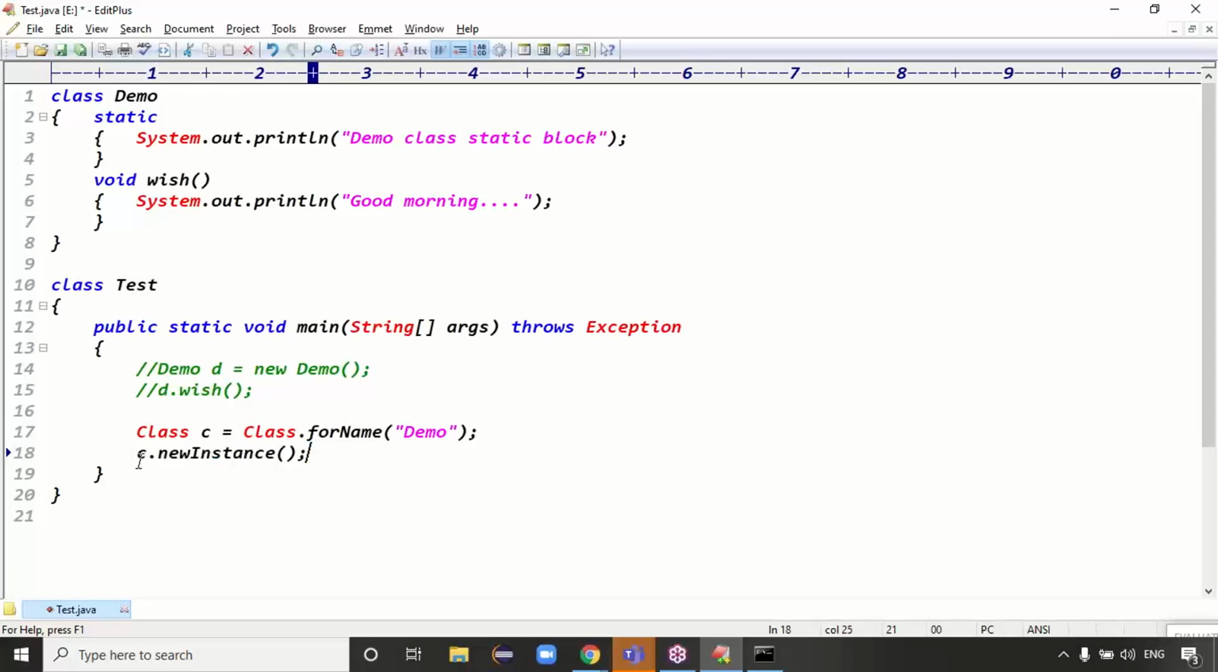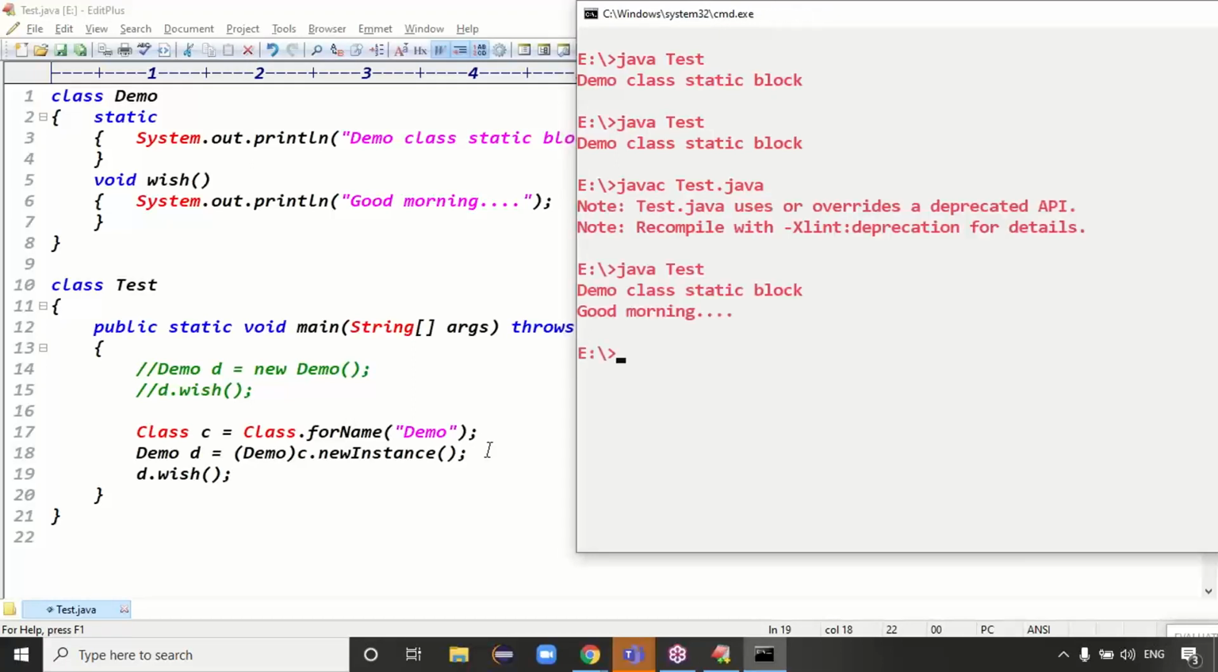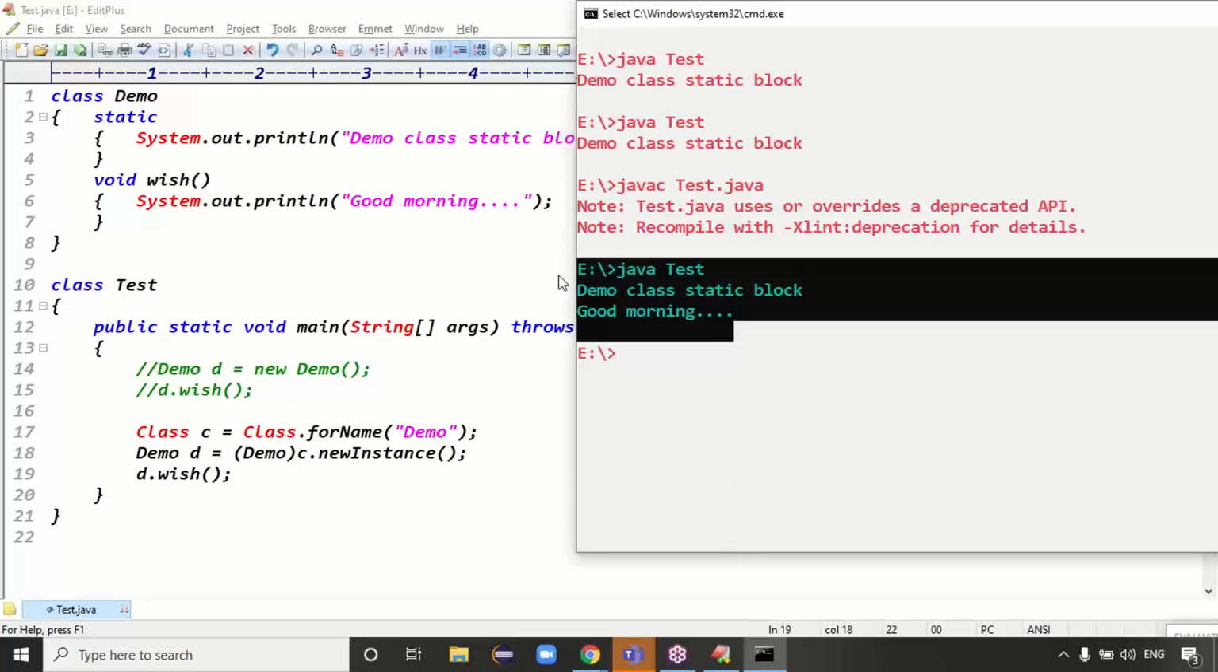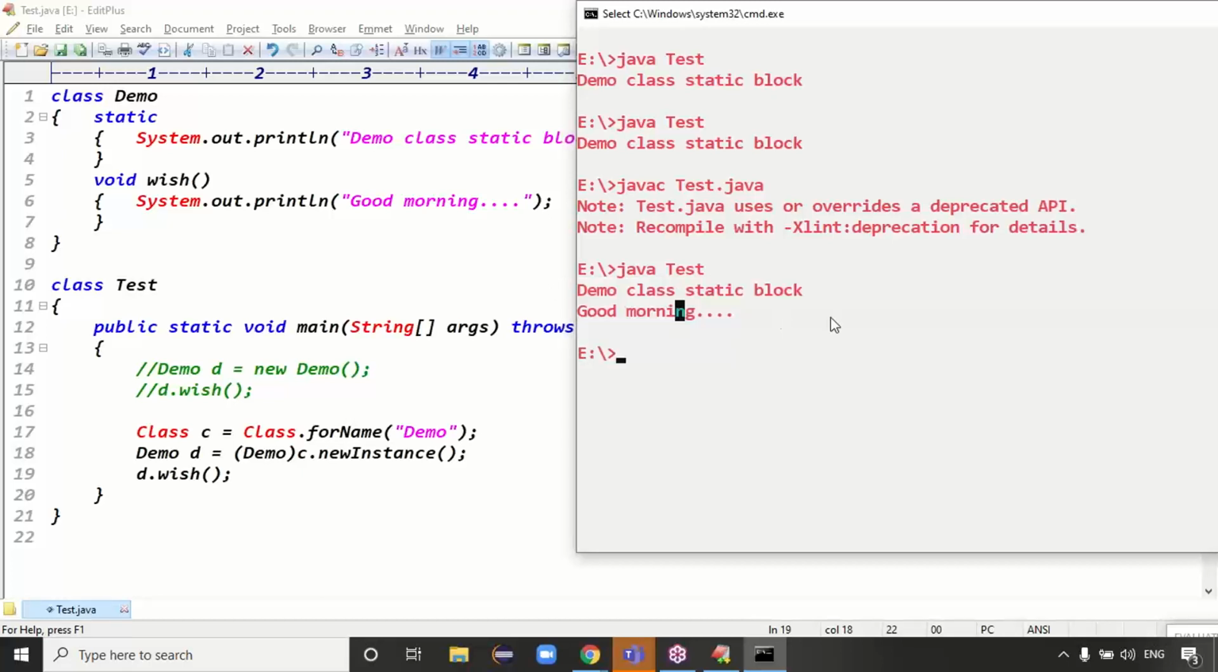The newInstance method will create the object of which class? The Demo class. That's why we have to typecast to Demo class. Then you can write Demo d. Then you print the data: once the Demo class object is ready, d dot the method call. As the second case, we got the output: the Demo class static block and the good morning message. We got both pieces of information, exactly.